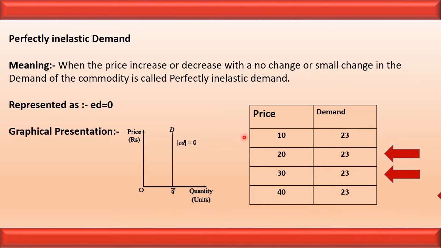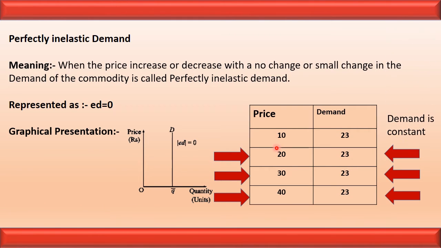Let us see the same thing through the schedule. Here we can say that the demand is constant at 23 and the price is increasing. Earlier it was 10, increased to 20, 30 and 40. But in all these conditions, the demand is the same, constant, 23.